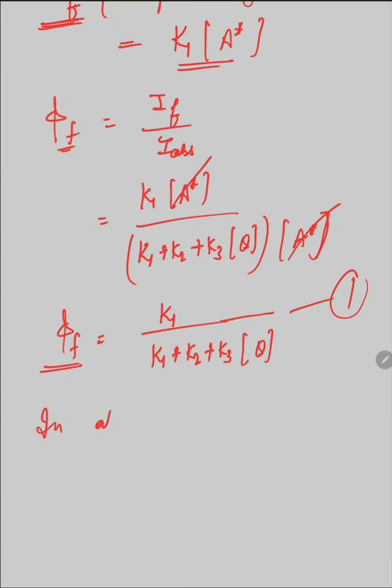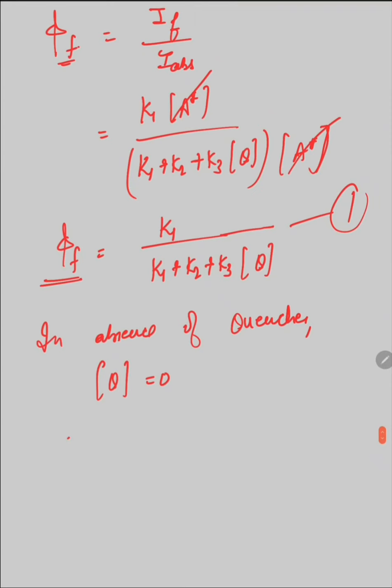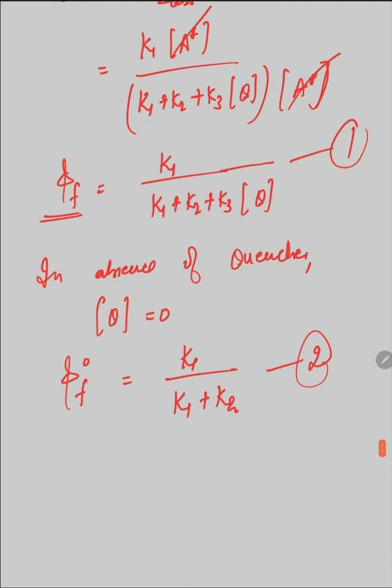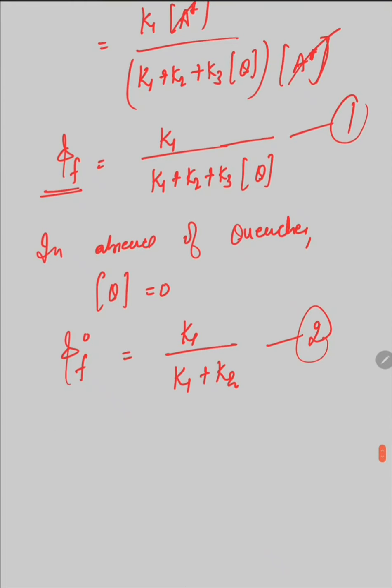Now in the absence of quencher, the concentration of quencher comes out to be 0. So equation 1 becomes QF naught, where naught denotes the absence of quencher. The first equation becomes K1 divided by K1 plus K2. This is your second equation. Now divide equation 2 by equation 1.